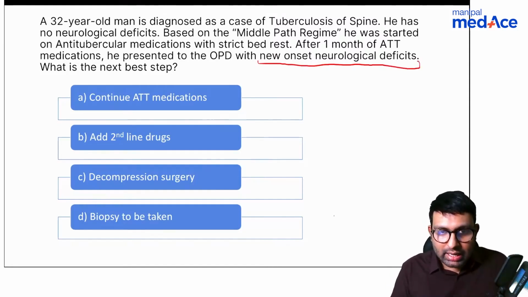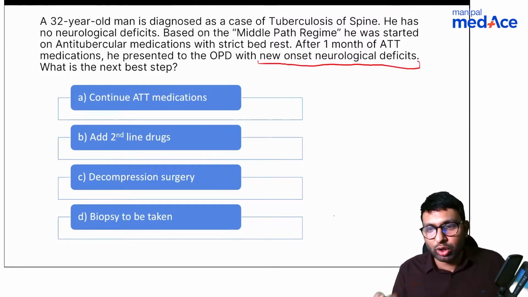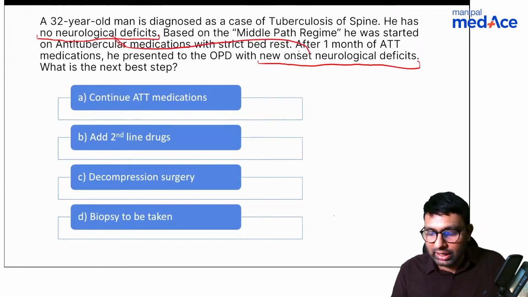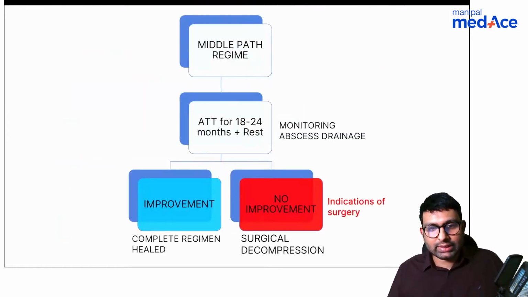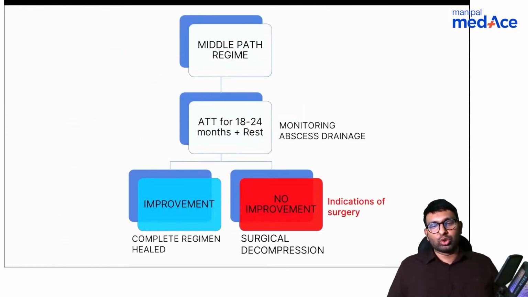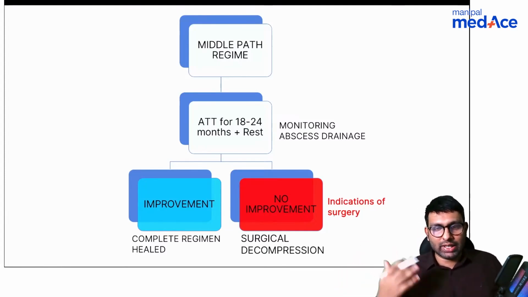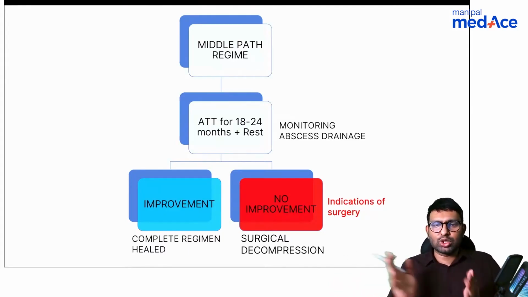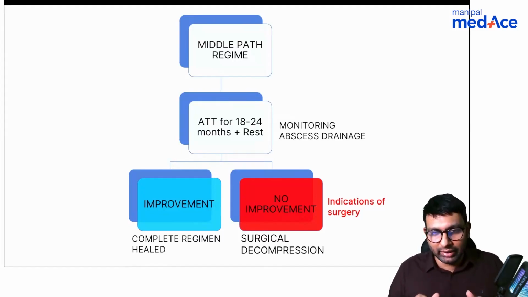See, this patient, the reason we gave him ATT and did not go for surgery was because he had no neurological deficits. Now, once he starts developing neurological deficits, then we have to go for decompression surgery. Okay, so this is the middle path regime given by Dr. Tuli, and the reason he gave it is because earlier in Western countries, whenever there was TB spine, they always went for surgery. In India, because we were a relatively poor country, we always went for ATT treatment, and there were complications because of only giving ATT treatment.